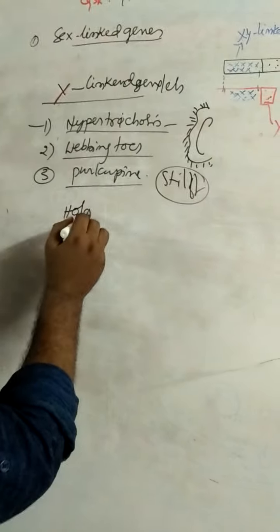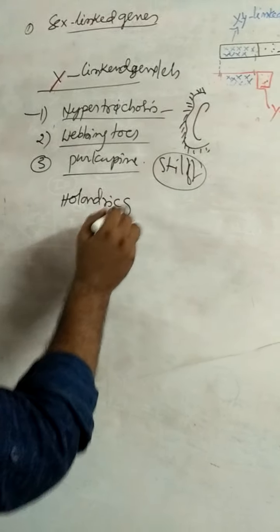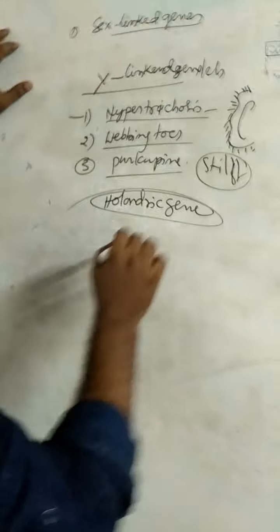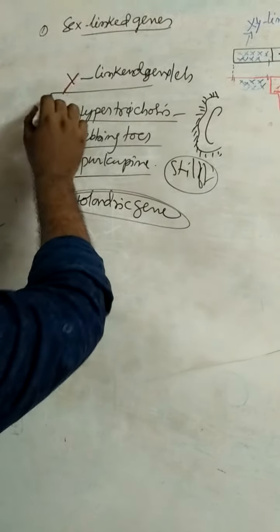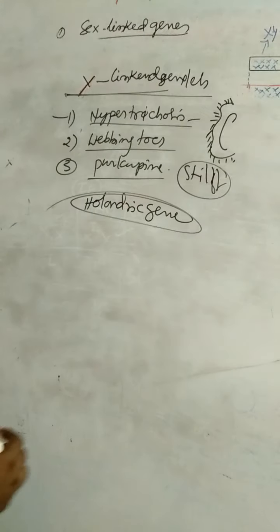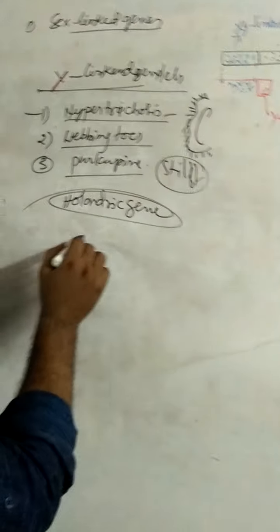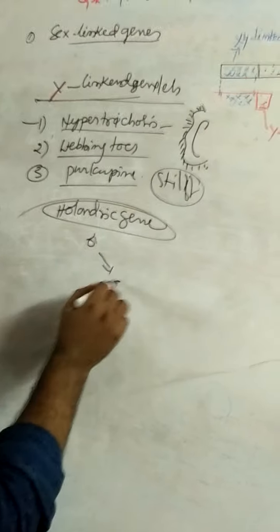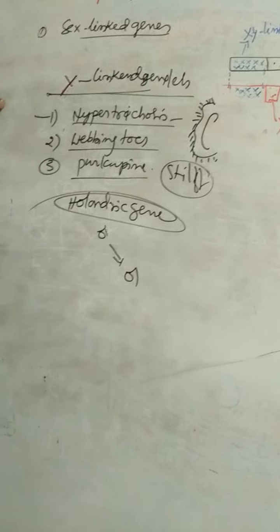Y-linked characters, or Y-linked genes, are also called holandric genes. Why are they called holandric genes? These genes are present only in males, not present in females. Y-linked characters always transfer from male to male, not from male to female.